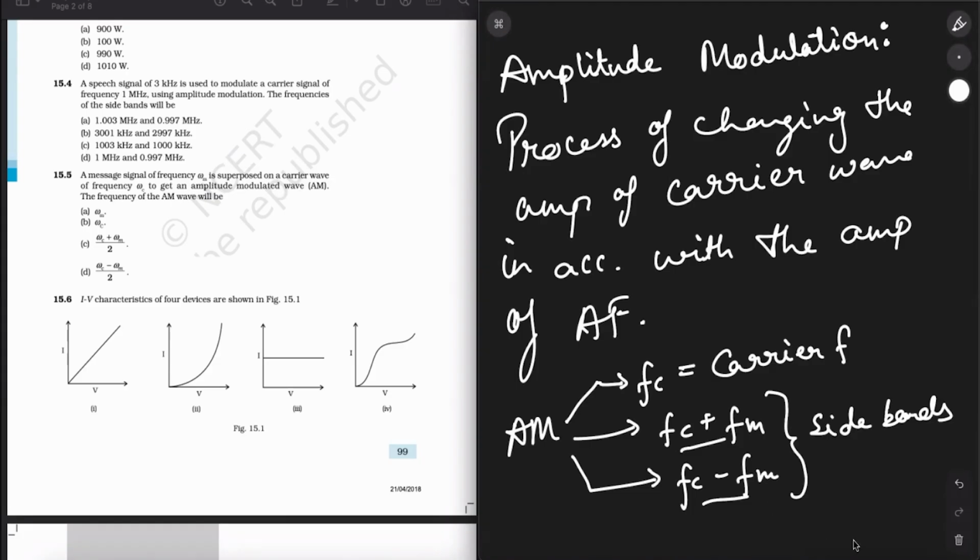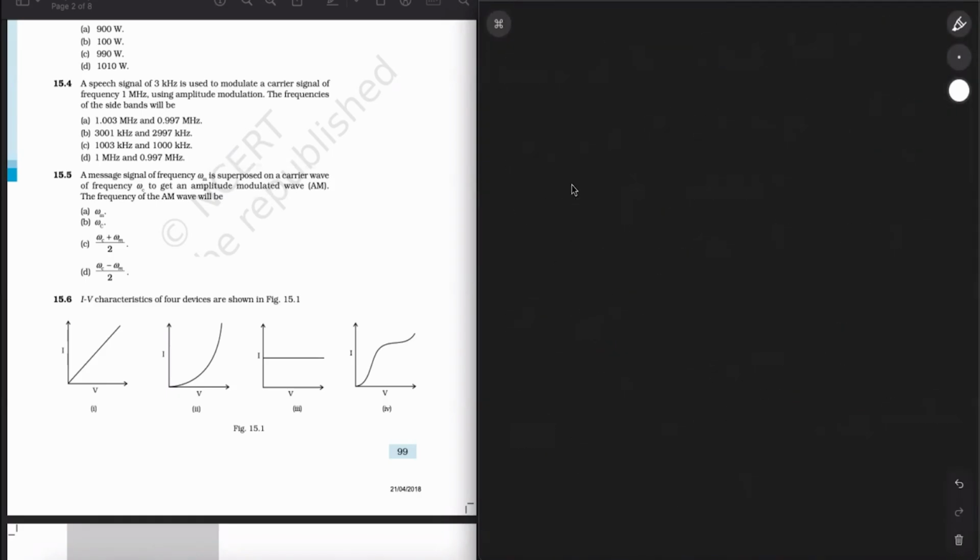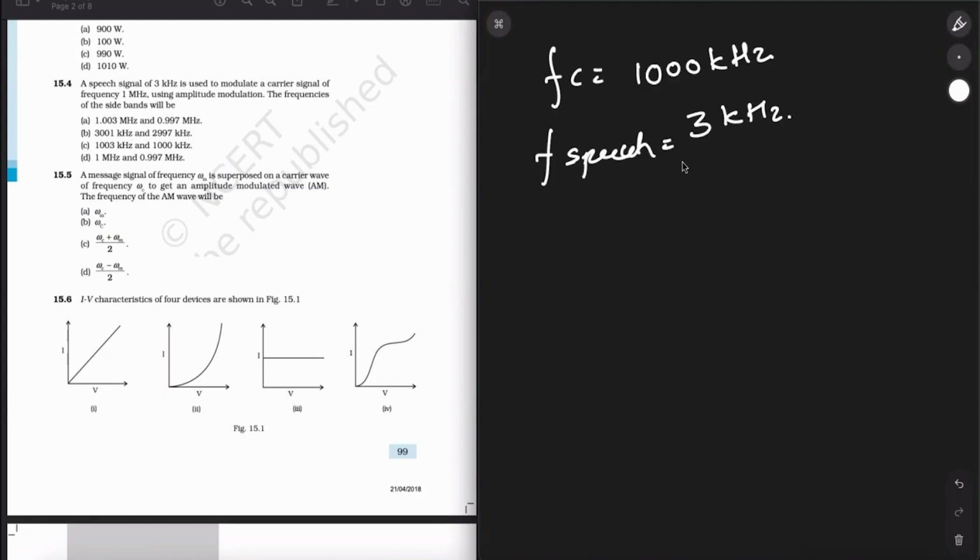So if you want to calculate the sideband frequency, we already know the carrier frequency. It has been given to us. The carrier frequency FC is 1 megahertz. I can write it as 1000 kilohertz. Simple. And the frequency of the speech signal is 3 kilohertz. So what will the frequency of the sidebands be?